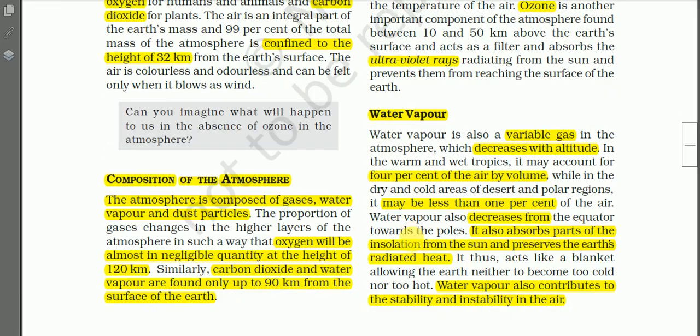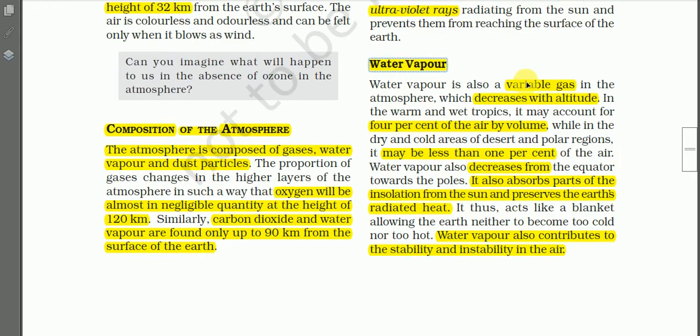The next important gas is water vapor. Water vapor is also a variable gas, that means it changes its state frequently, from gas to water, then from water to ice, then back to gas again. Water vapor also decreases with altitude.